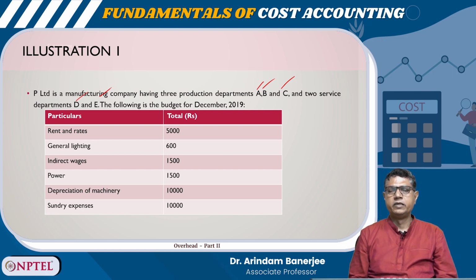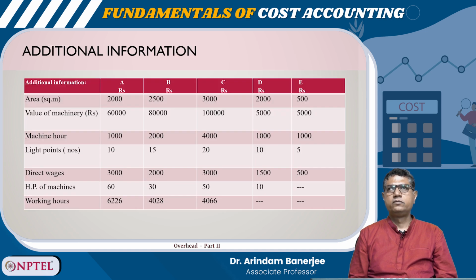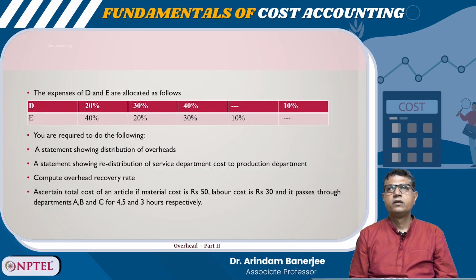These are the expenses incurred. Now there is additional information: the area, and the value of machinery for all the 5 departments are given, along with light points, direct wages, horsepower of machines, and working hours, right?